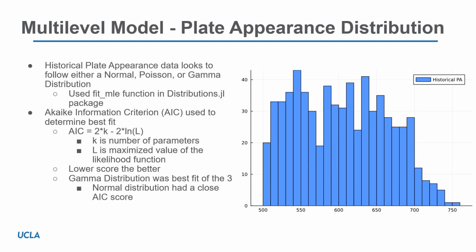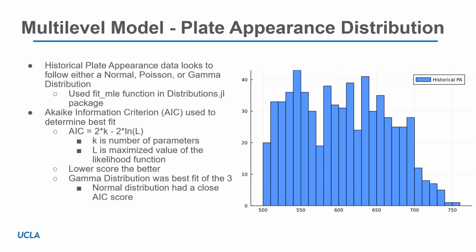So we were looking at a normal, a Poisson, or a gamma distribution that it most looked like it could follow. We used the Akaike information criterion, or AIC, in order to determine the best fit. You can see the formula here, where K is the number of parameters for the distribution and L is the maximized value of the likelihood function. The lower score for each of these distributions, the better. And in the end, the gamma distribution was the best fit of the three, but it was also in close competition with the normal distribution, with their AIC scores only a couple points apart.